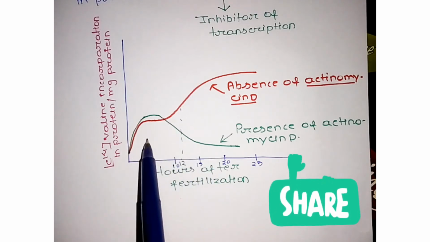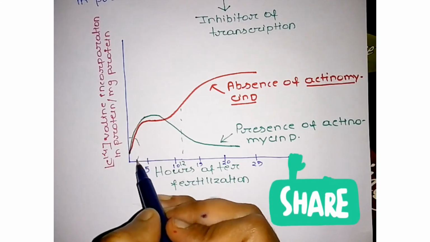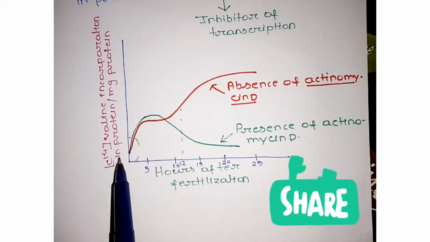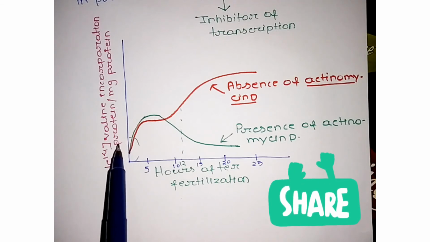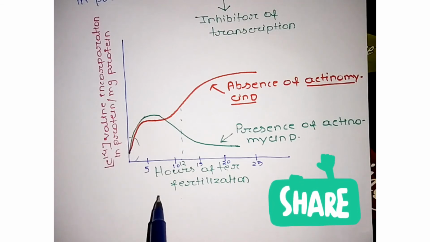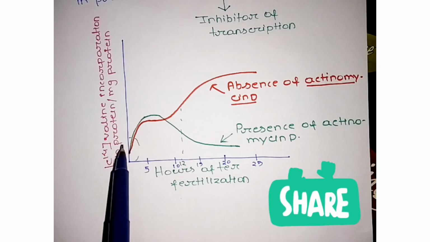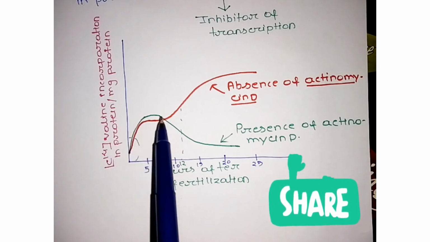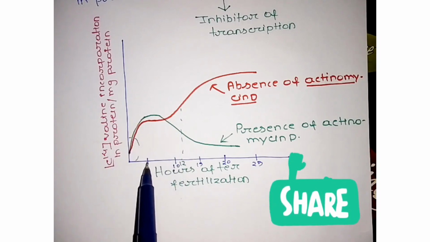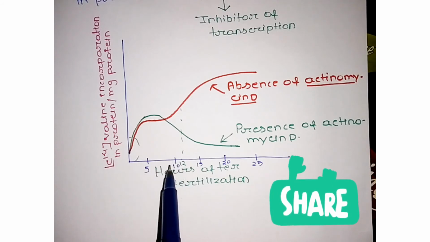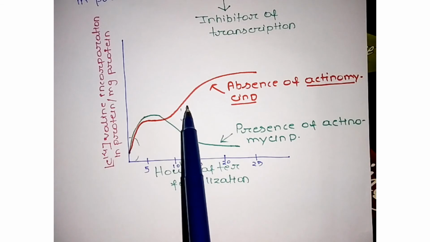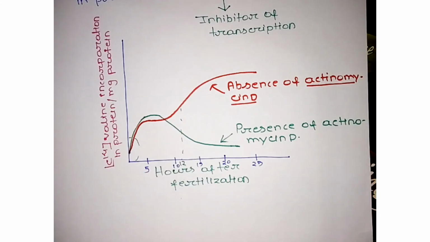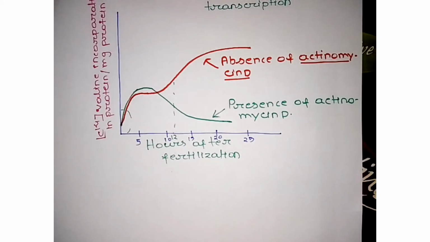In the earlier case, after several minutes of fertilization, the mRNAs present inside the oocyte cytoplasm are translated into protein. There is no synthesis of new mRNA, that is why this is the same. But after 12 hours of fertilization, new mRNA is formed and a burst of protein synthesis occurs, so the amount of protein increases abruptly.